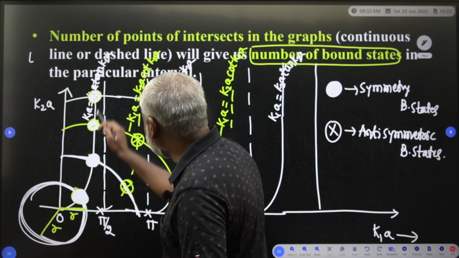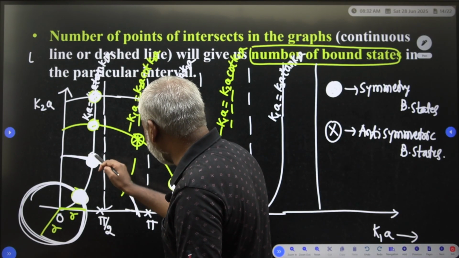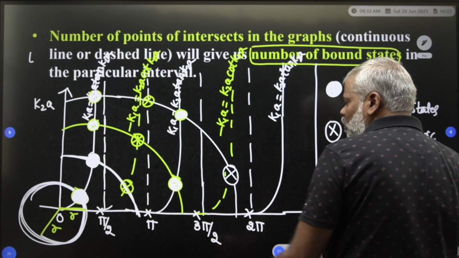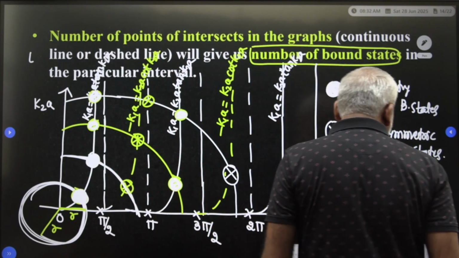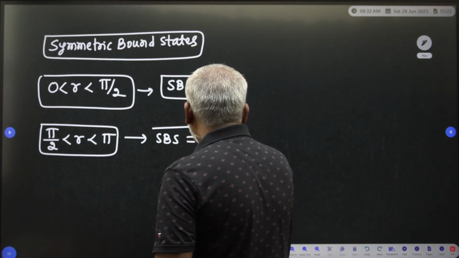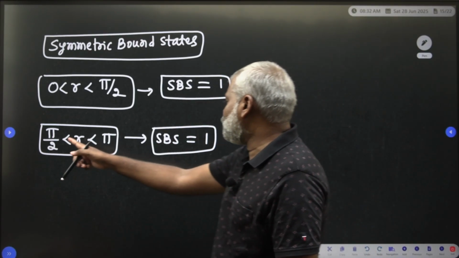One dotted line is there on the continuous line, and one dash is there. This dotted line, this intercept, indicates the symmetrical bound state. This one is the other, the anti-symmetrical bound state. Therefore, how many? The symmetrical bound state is equal to only 1, in between 5/2 to 5.